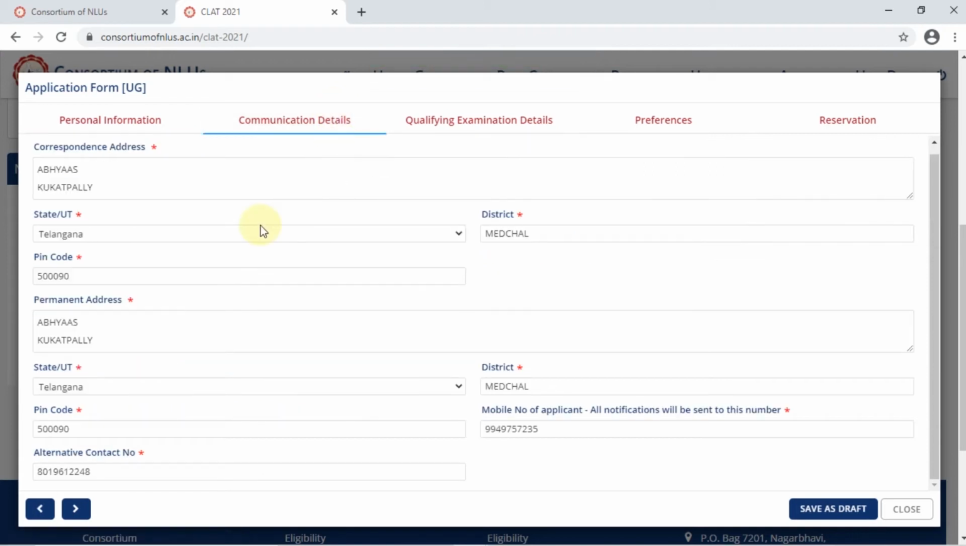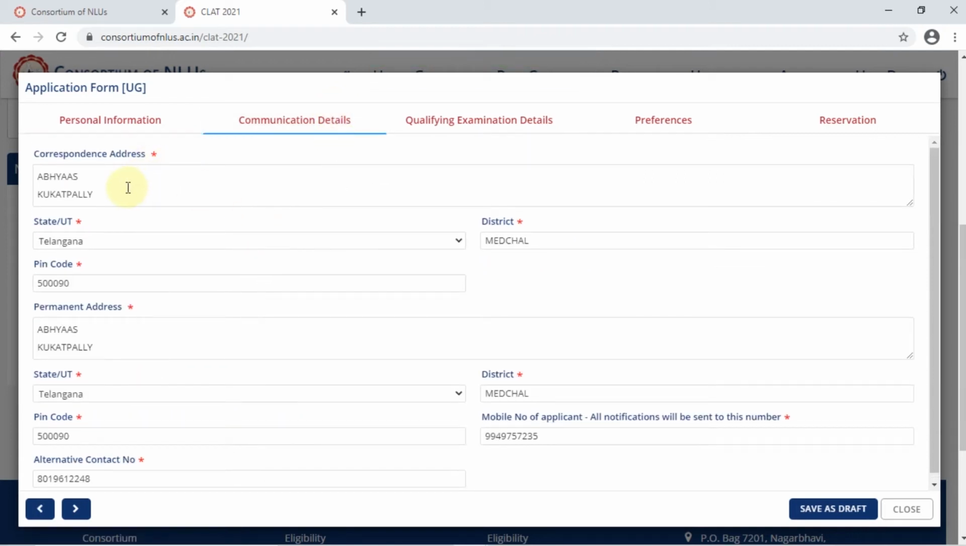Next comes the communication details page. So you can put in your correspondence address here, select the state, district, pin code, and in case your permanent address is different from your correspondence address, you can give 2 different addresses. In case it is the same, just type in the same thing once again.